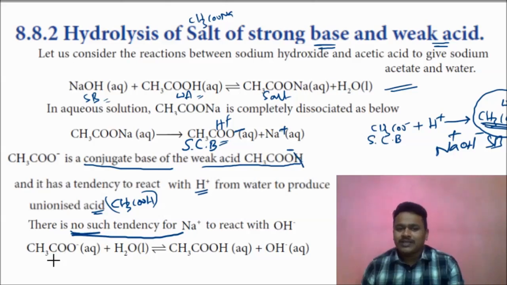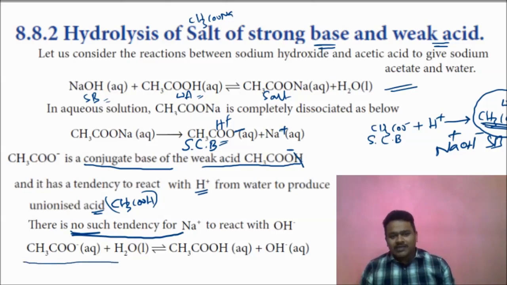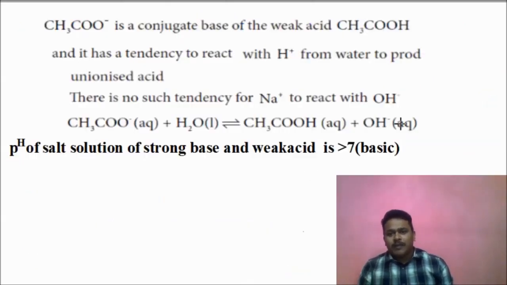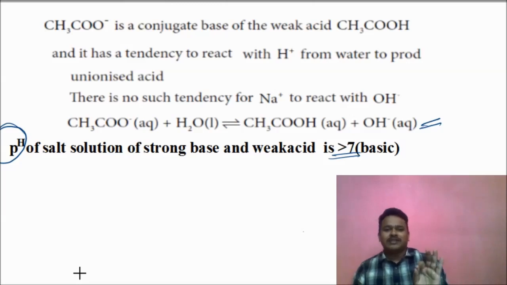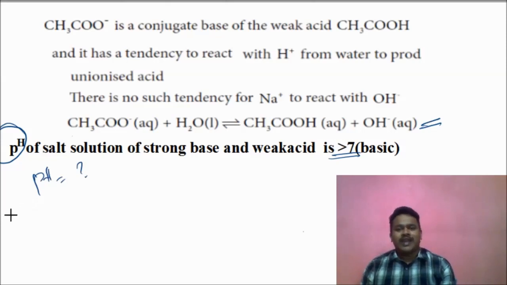The CH3COO minus in water, because of hydrolysis, gives CH3COOH and OH minus ions. In the resultant equation, only OH minus ions are available. OH minus ions available means they represent a basic nature. With OH minus present, the nature is basic, so you can conclude that pH will definitely be greater than 7. And we are going to derive the formula for pH in the next video.